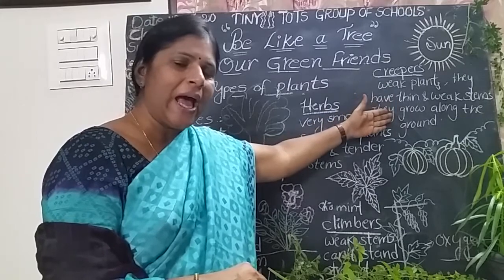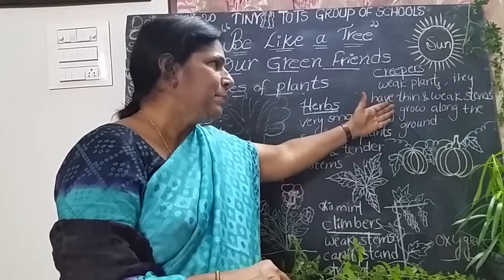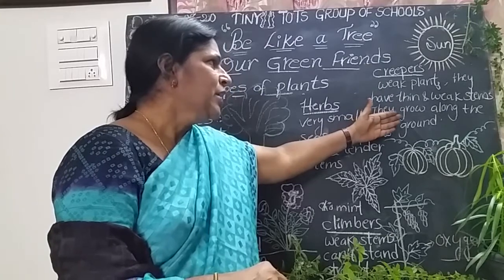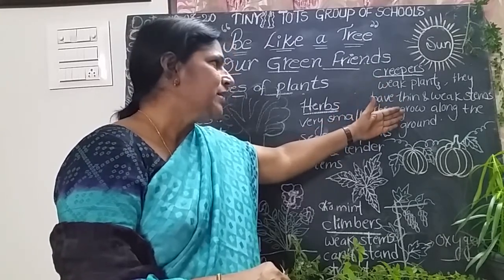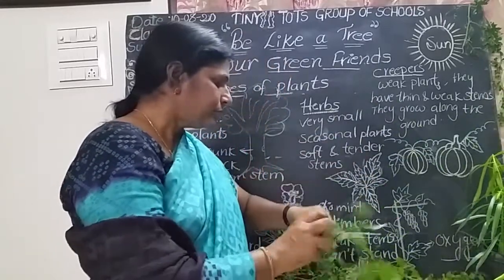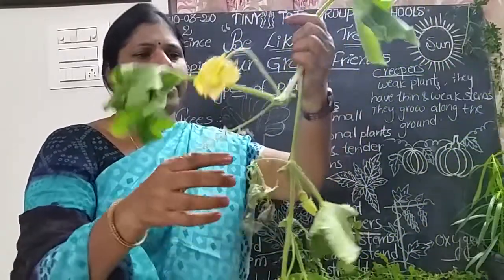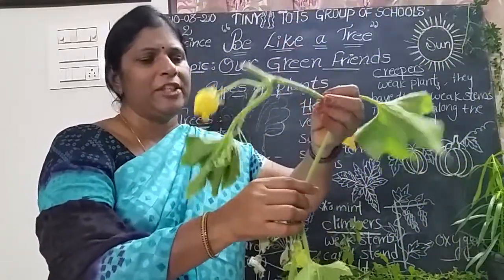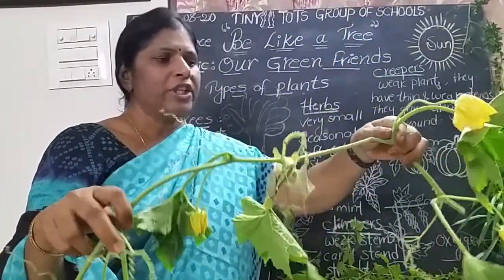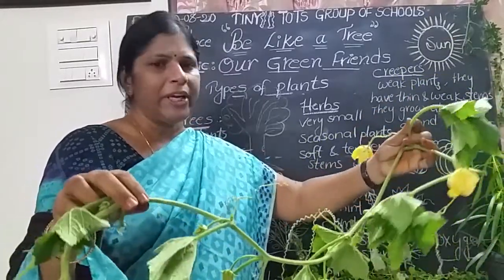Creepers and climbers both have weak stem. Climbers and creepers have weak and thin stem. So creepers are the weak plants. They have thin and weak stem. I will show one picture for you. See here, more plants are there. This is the creeper. What is the name of this plant? Pumpkin. Okay, pumpkin, gummadikaya. So this is the example of creeper. This is the pumpkin plant.